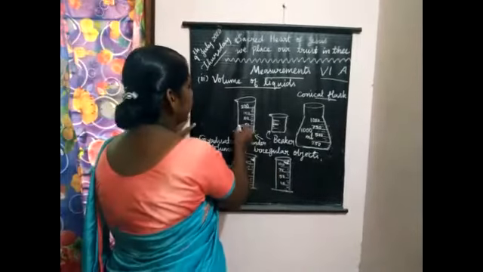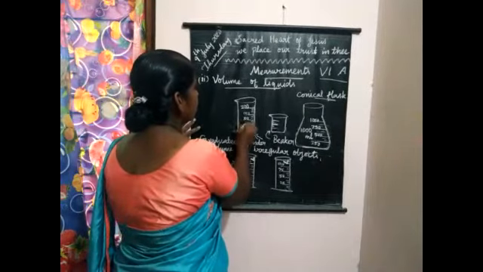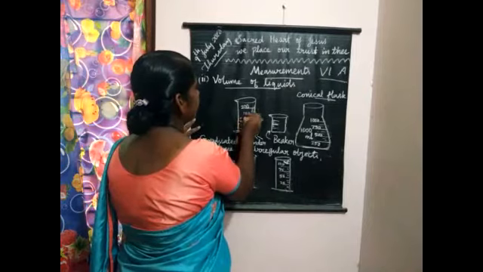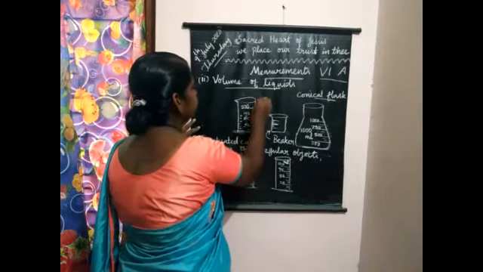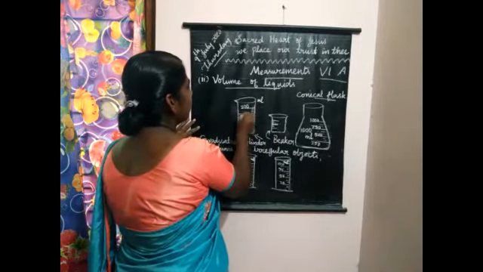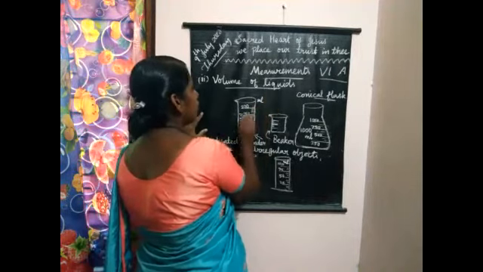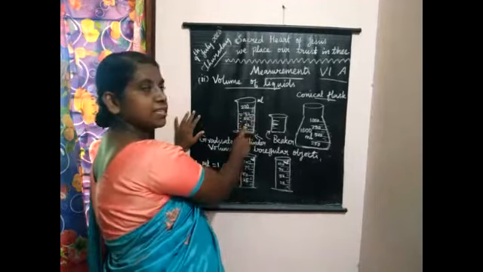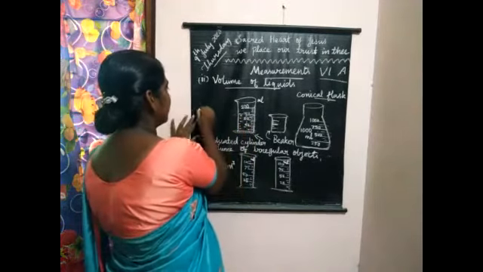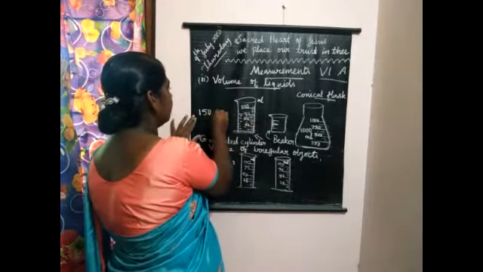We have to take the liquid. For example, if we take and fill this with water up to 150 ml, this is graduated in ml. So 150 means the volume of water taken in this graduated cylinder is nothing but 150 milliliter.